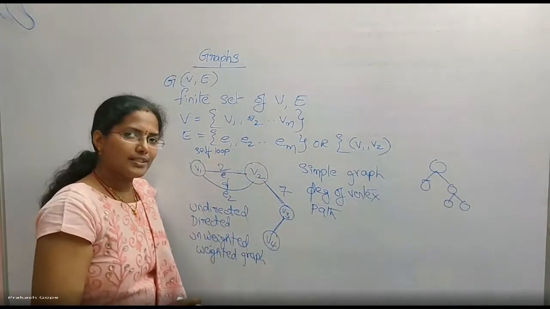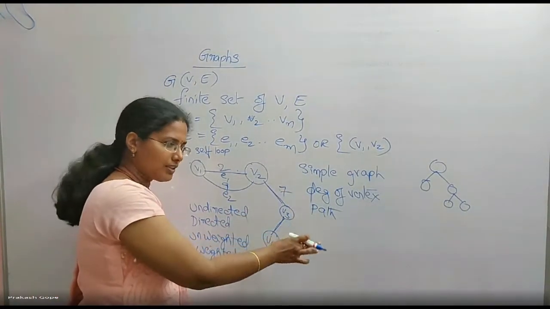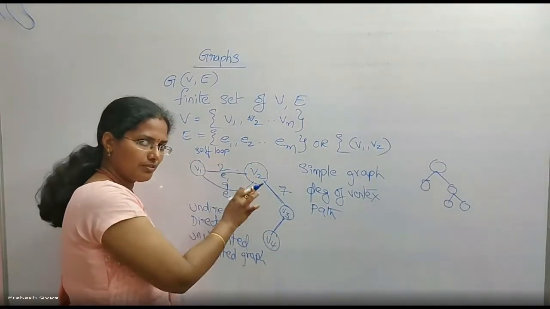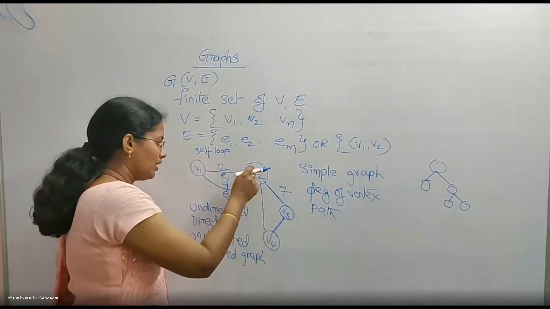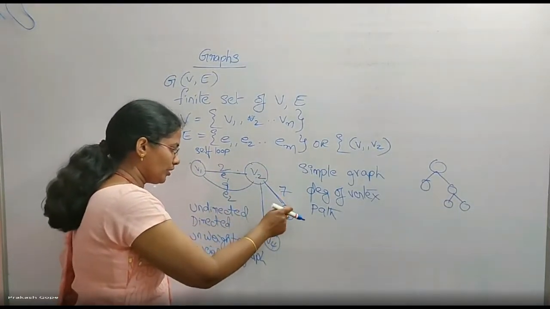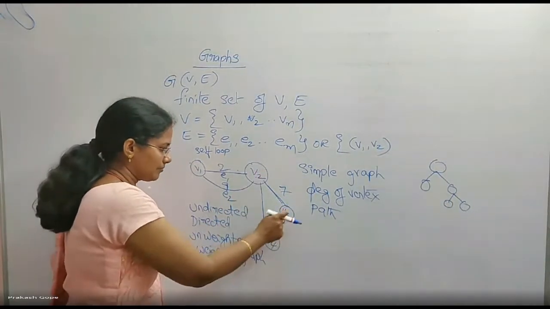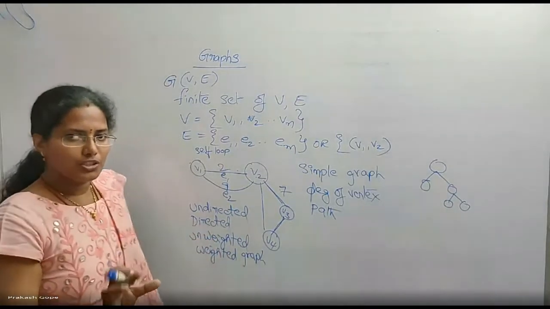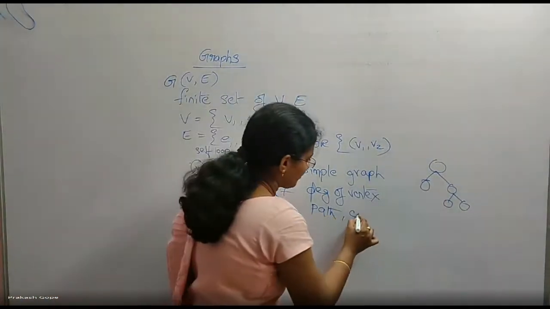What is a cycle? It is nothing but a path, but the source as well as the destination vertex are the same. For example, from V2, I can go to V3, V4, and then come back to V2. So this is a cycle. It is like a path, but source and destination are the same. That is called a cycle. Path and cycle.